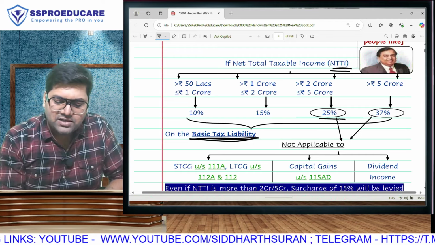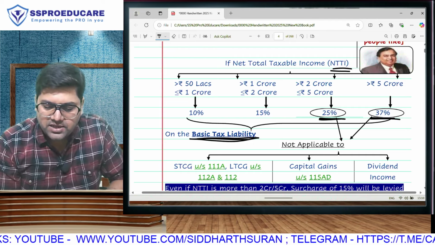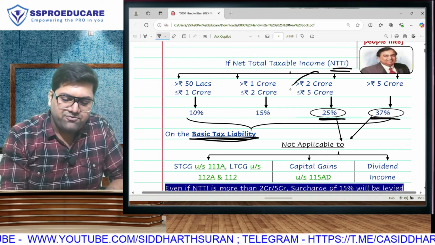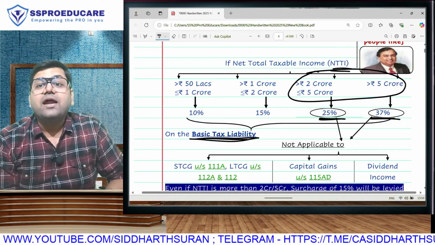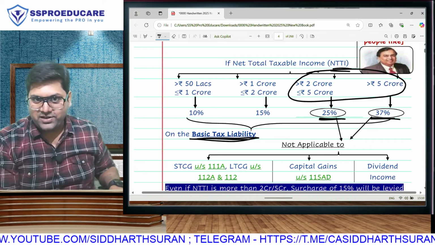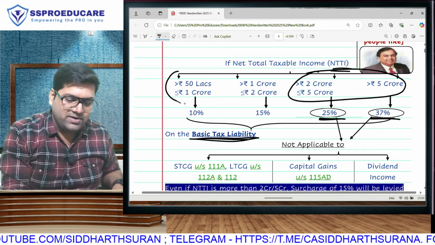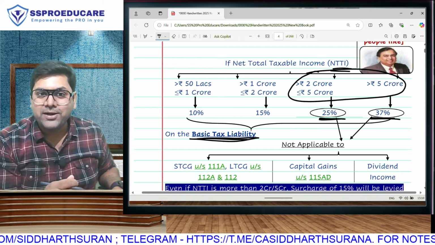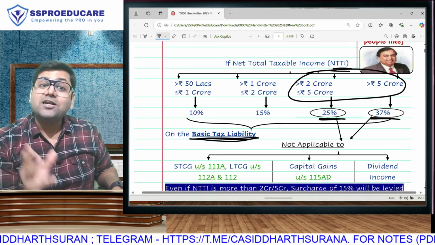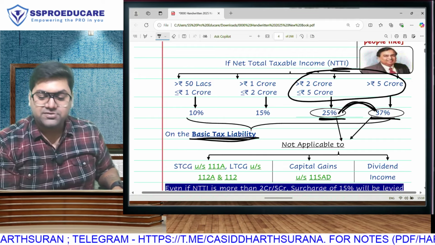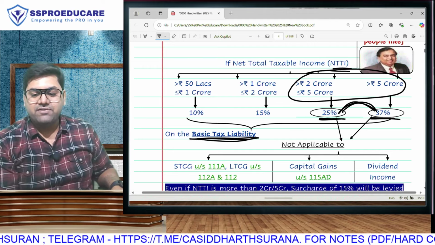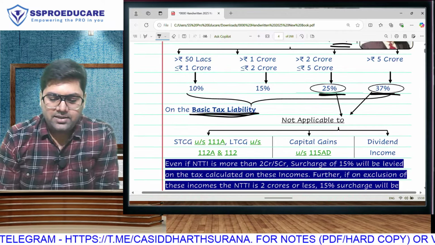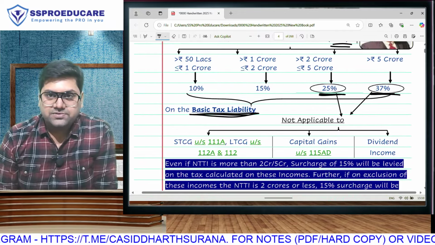When 25 and 37 was introduced, a controversy erupted that this is very, very high. Please understand. First of all, if my income is in this circle, that means I am already in basic tax of 30%. You understand? Anybody coming in surcharge means your basic tax is already 30. Basic tax becomes 30 the moment you cross 10 lakh rupees. And after that 30, if you apply such high rate of surcharge, 25%, 37%, the overall effective rate of tax becomes very, very high. And then, therefore, certain relaxations were granted.